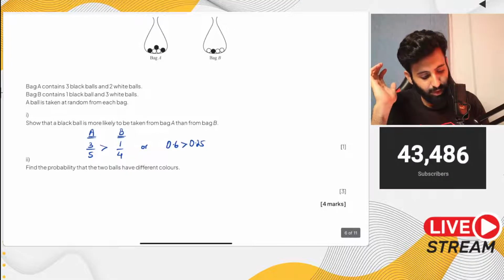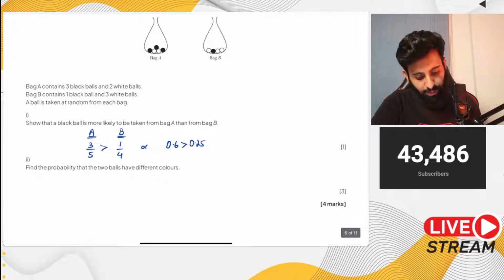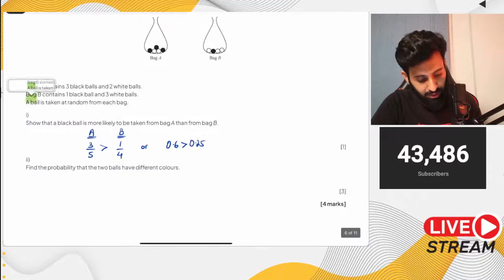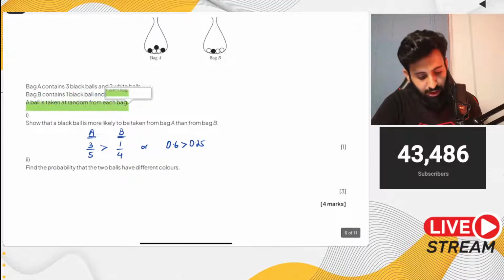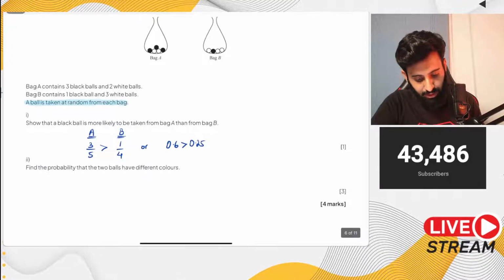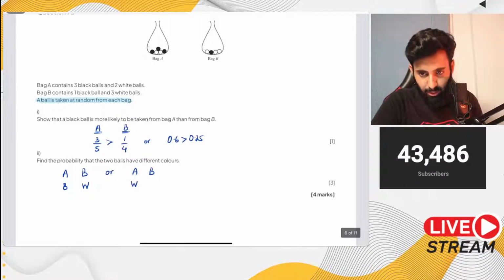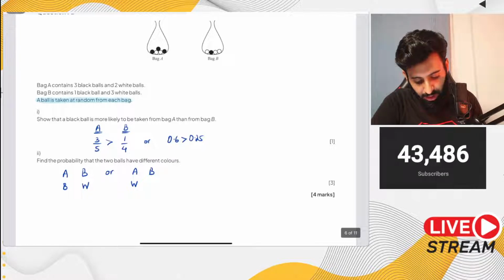All right. Part 2 is find the probability that the 2 balls have different colors. Notice that you're taking one from bag A and then one from bag B. So let's highlight this, that a ball is taken at random from each bag. So how many ways can that happen? Here's bag A and here's bag B. You can get black from bag A and white from bag B. Or it's possible that from bag A you end up getting a white one and from bag B you end up getting a black one.